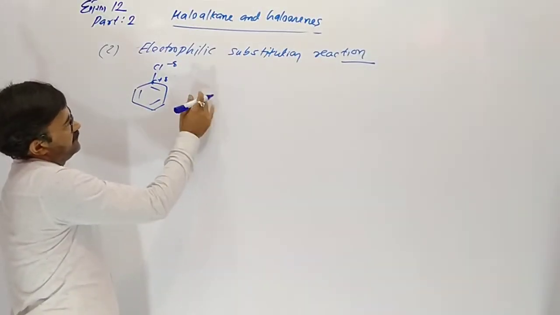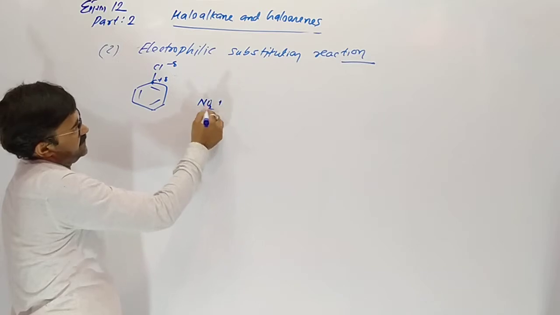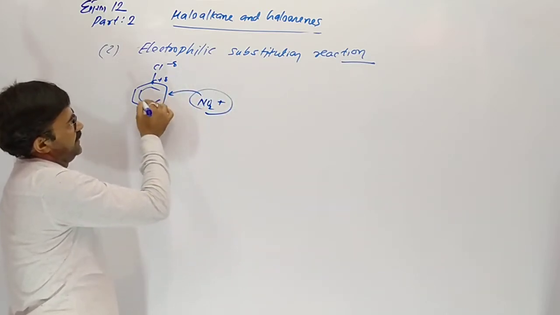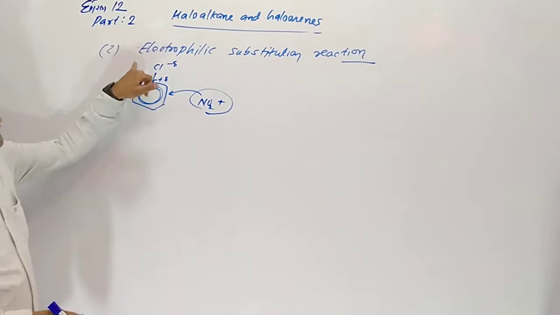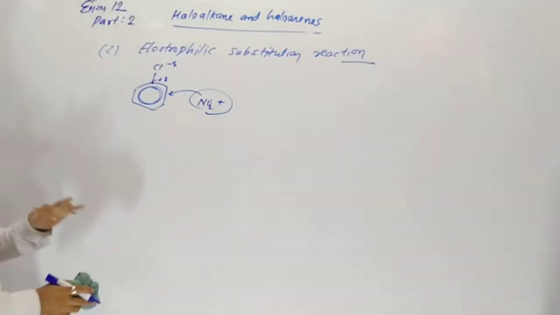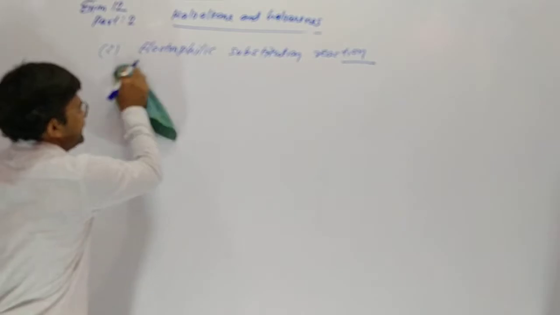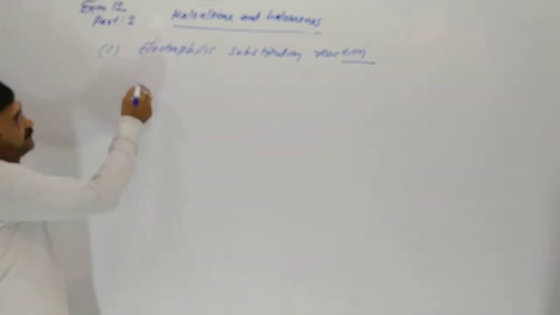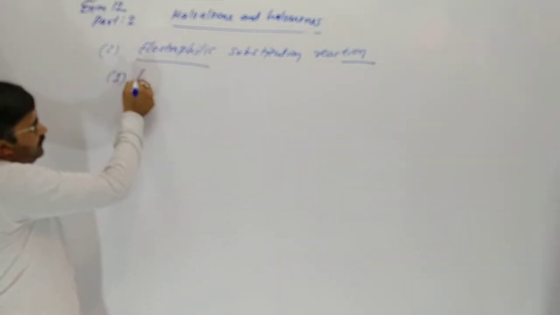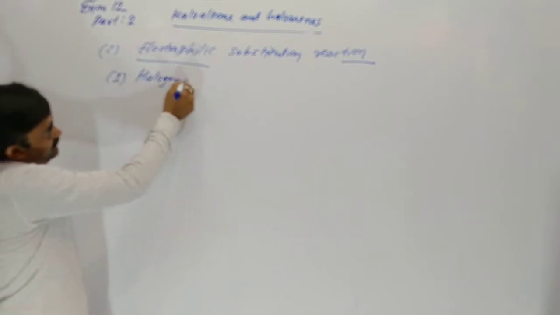But here, a species which is positively charged attracts toward the electrons, which is electrophilic substitution. Both are different. The discussed reactions were nucleophilic. Now we are in electrophilic, and one of them is halogenation. What is halogenation? Addition of halogen in chlorobenzene is called halogenation.